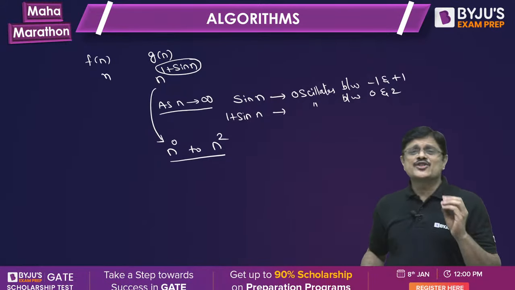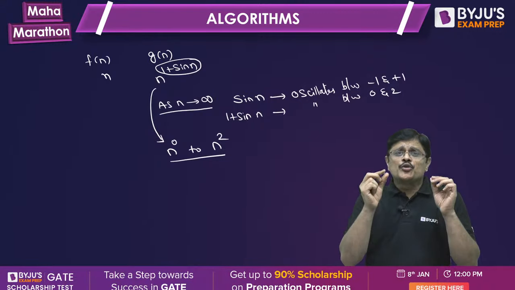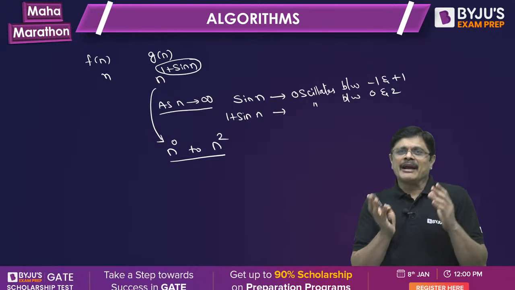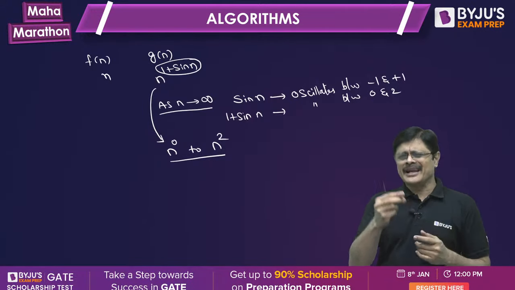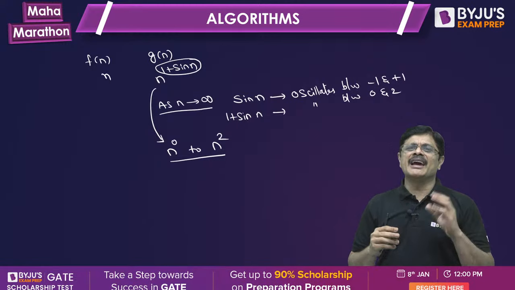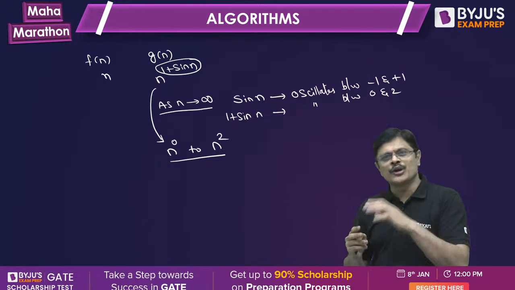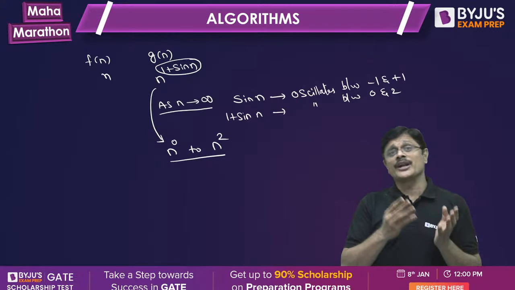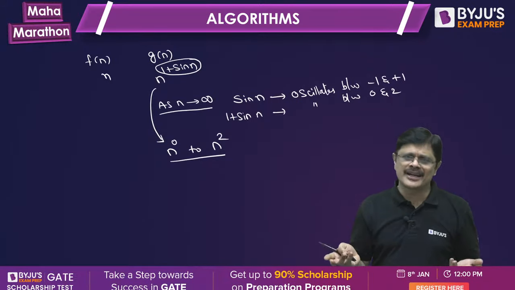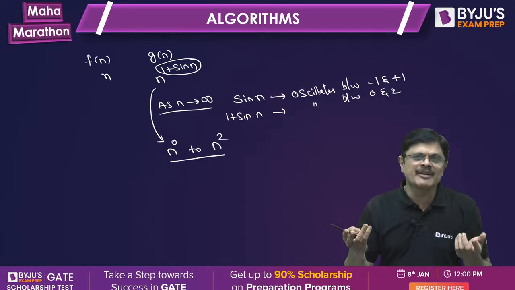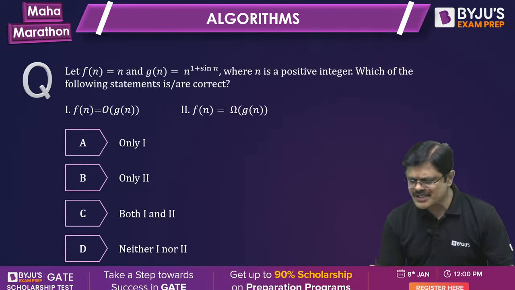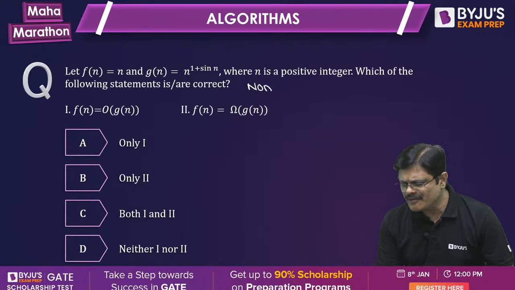See my dear friends, this is called the law of trichotomy. When you have two functions, it is not necessary that f is asymptotically smaller or equal to g, or f is asymptotically equal to g, or f is asymptotically larger or equal to g. There may not be any relation between two functions at all. So these two functions are non-comparable.